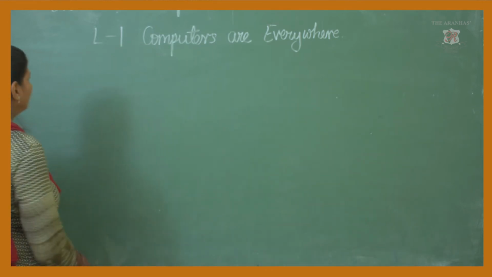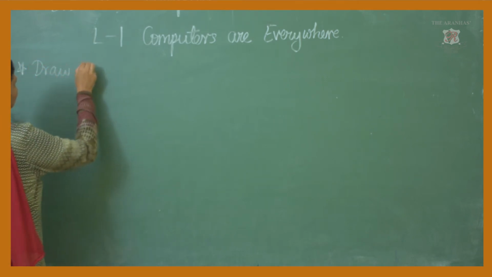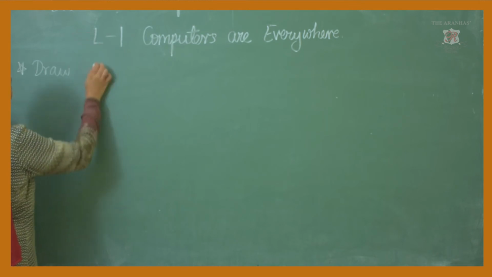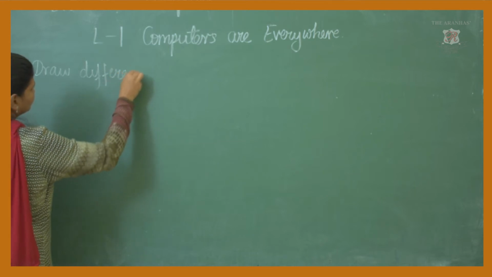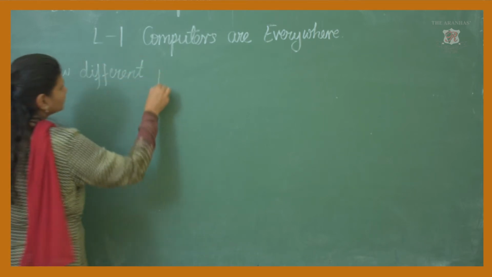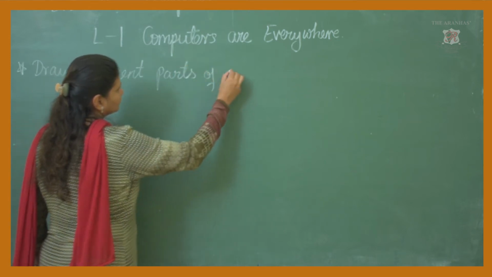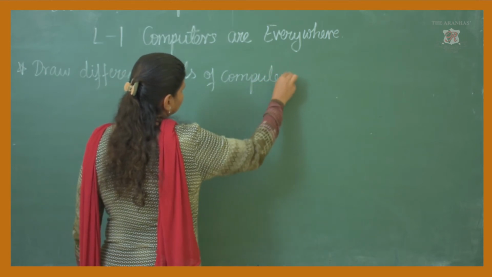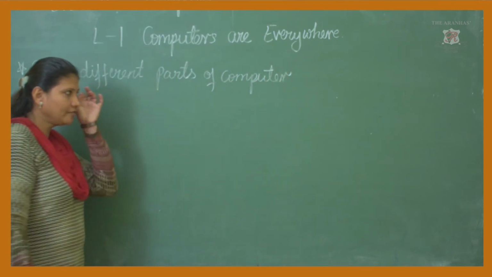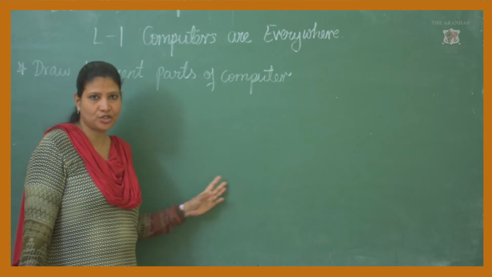Now first you have to draw different parts of computer. I have shown you in the first period how to draw different parts of computer.